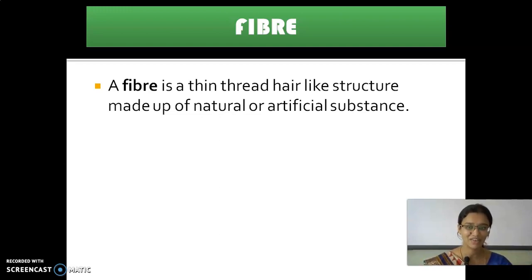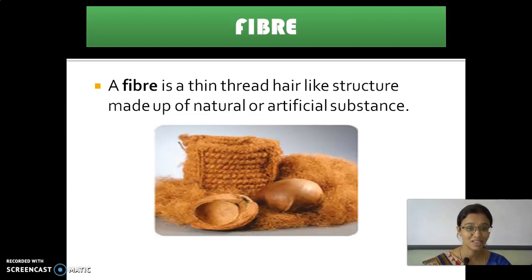What is a fiber? A fiber is a thin, thread-like, hair-like structure. It is very small. Fiber is made up of natural or artificial substances. You are able to see a fiber made of coconut here, coconut fibers. So we are able to get cloth only from fiber.